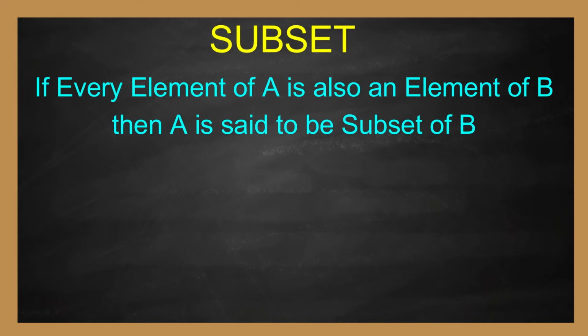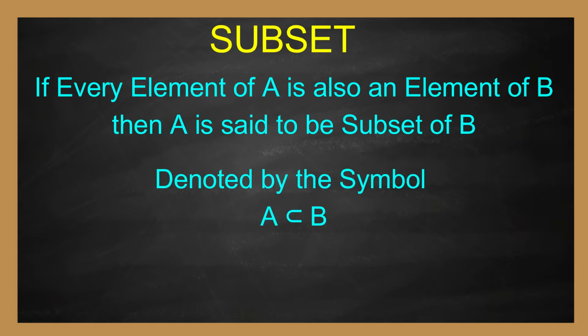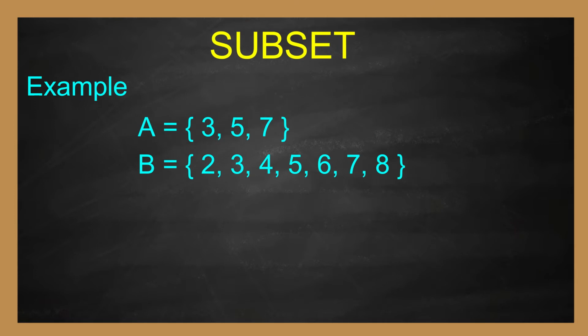Subset. If every element of A is also an element of B, then A is said to be subset of B. It is denoted by the symbol A ⊂ B. For example, A equal to set of 3, 5, 7 and B equal to set of 2, 3, 4, 5, 6, 7, 8. Now consider the elements of A.